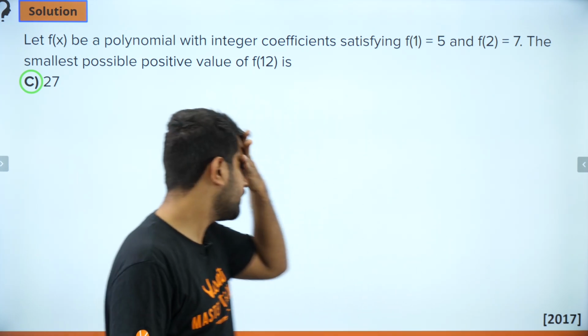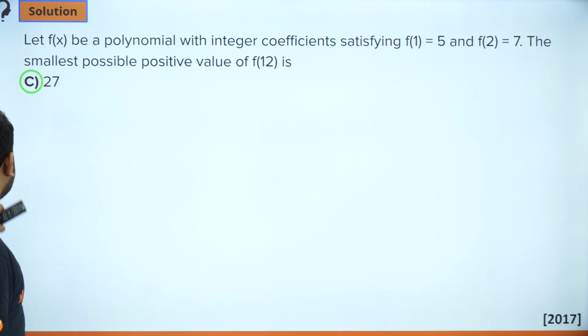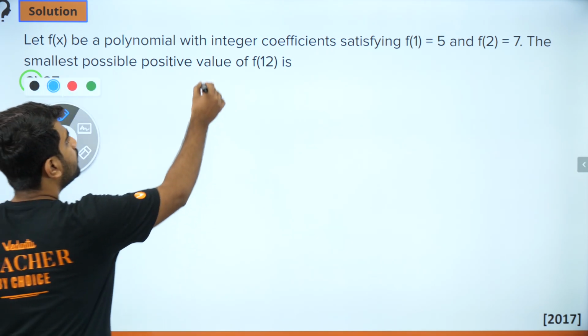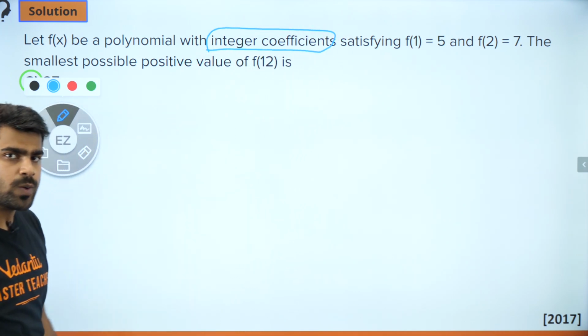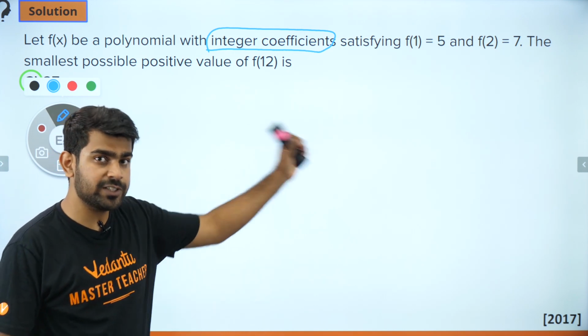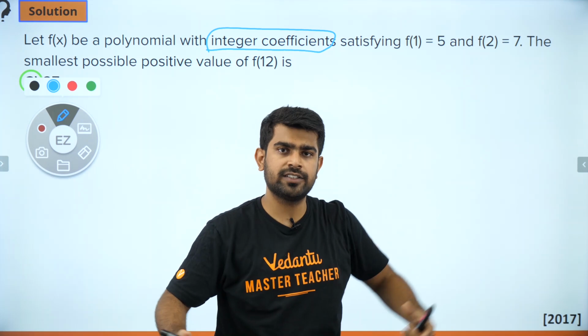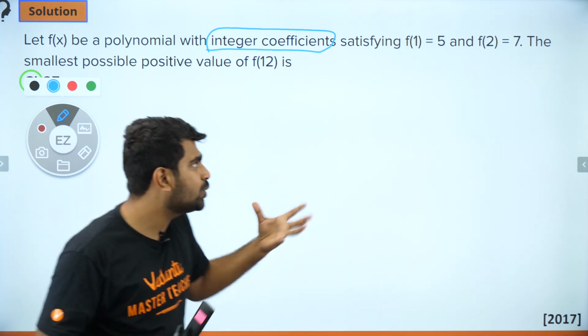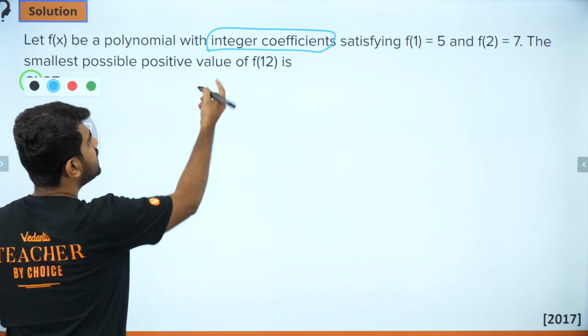Okay? Perfect. So guys, the first thing is you need to understand what is meant by polynomial with integer coefficients and what does it imply. That is quite important. You can't directly jump into the question with this information. These are just aid. They are here to help you, but the actual essence is over here. Okay. So let's look at it.